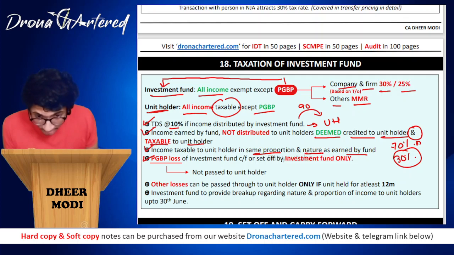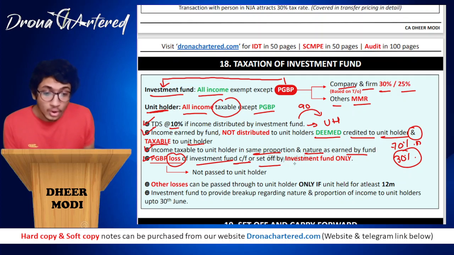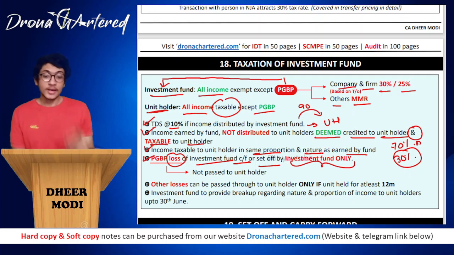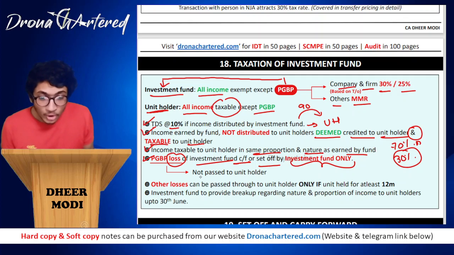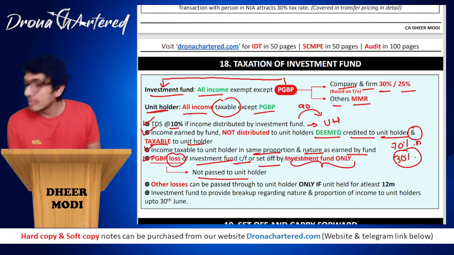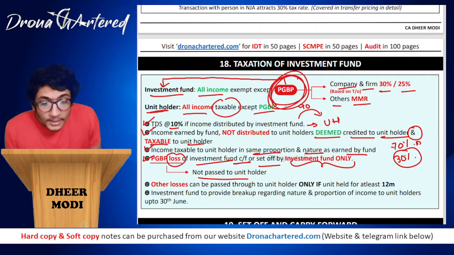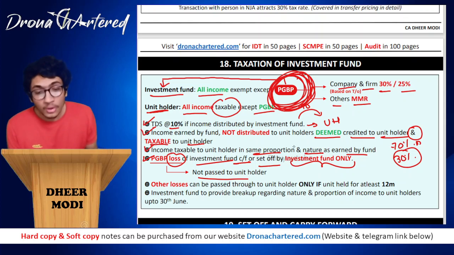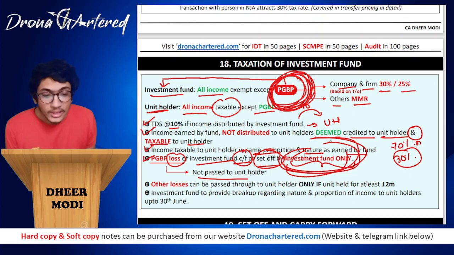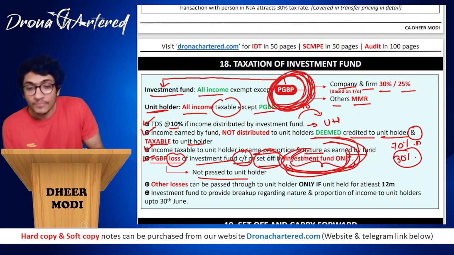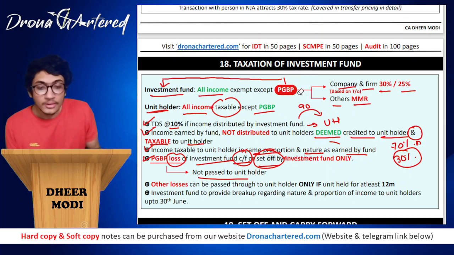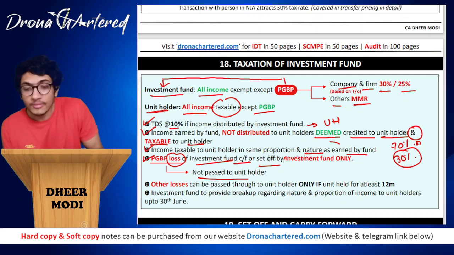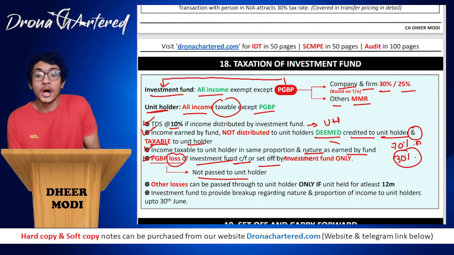Any PGBP loss of the investment fund will be carried forward or set off by investment fund only. That means it cannot be passed to the unit holder. Why? Because we have always been saying that, boss, my PGBP will be taxable to the investment fund. So my PGBP loss will also be carried forward or set off by investment fund only. So therefore, PGBP loss will also be set off and carried forward by investment fund. It cannot be transferred to unit holders.